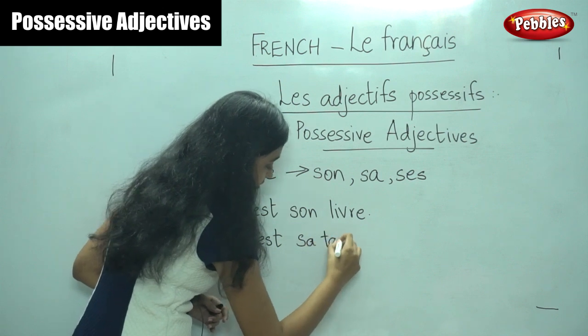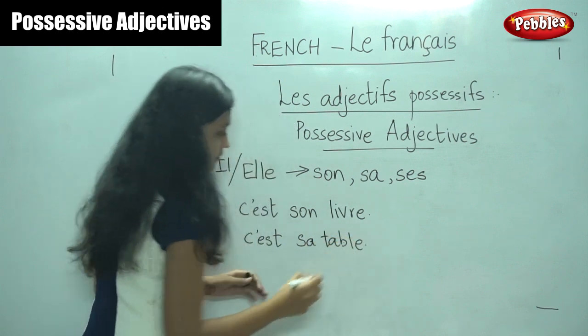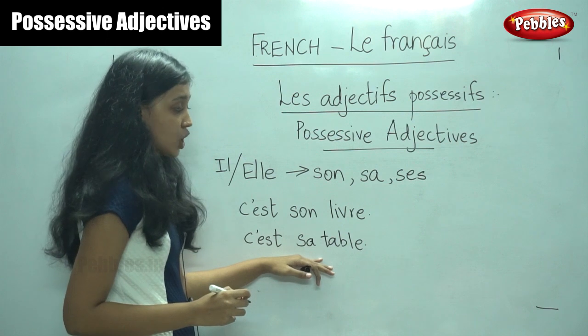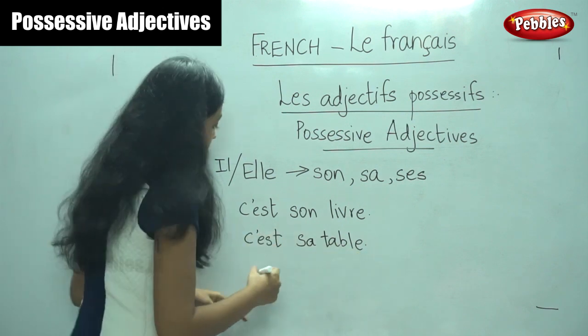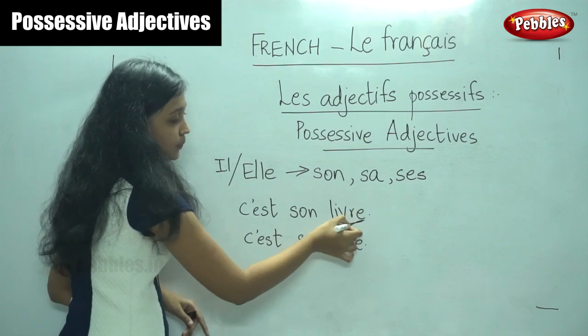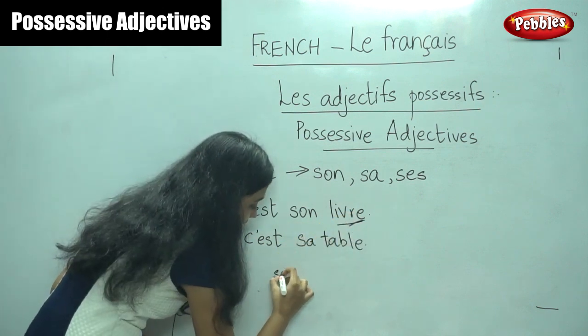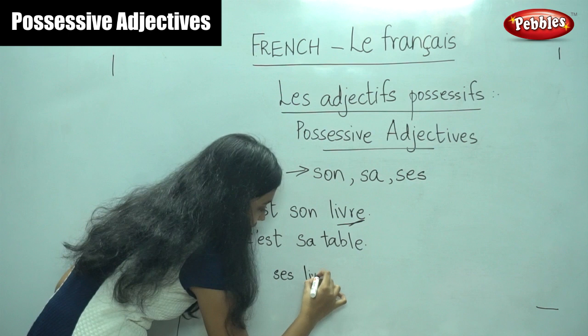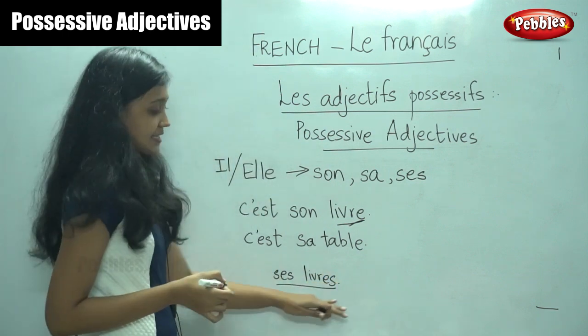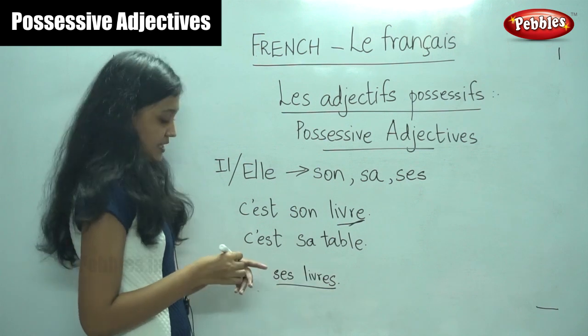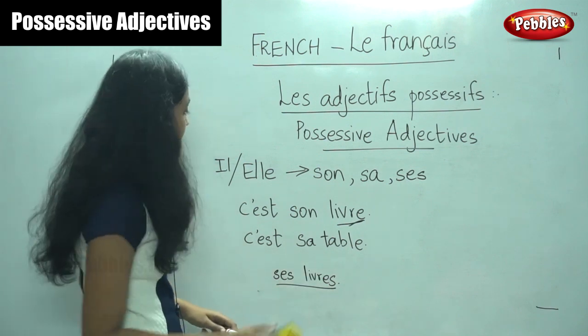Sa table. Sa is written here because this is in the feminine singular form. When this is in the plural form, you would say ses livres. Because this is in the plural form, we would say ses.